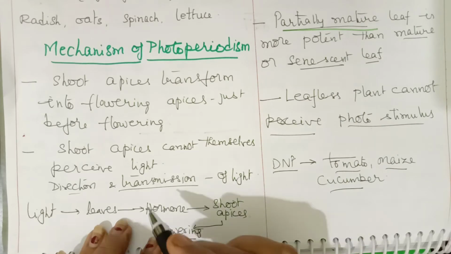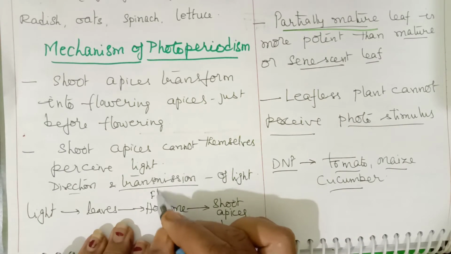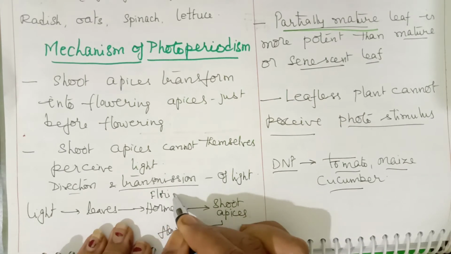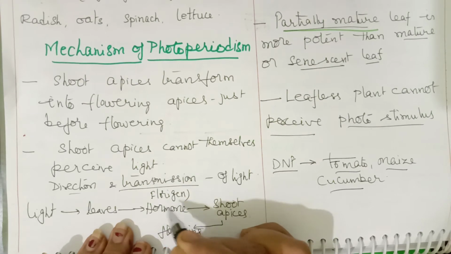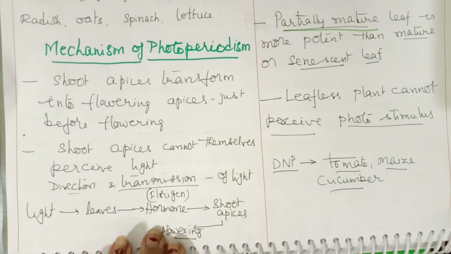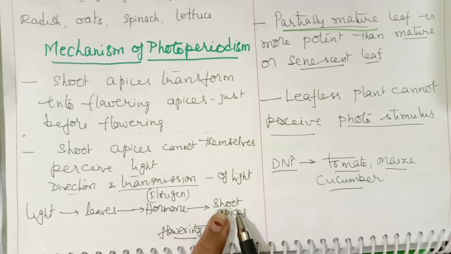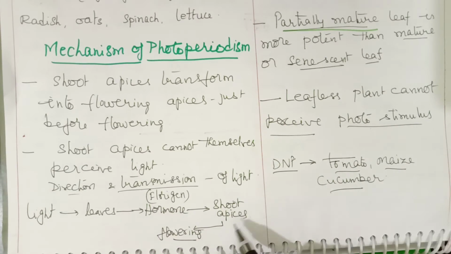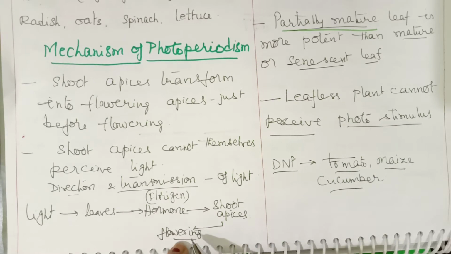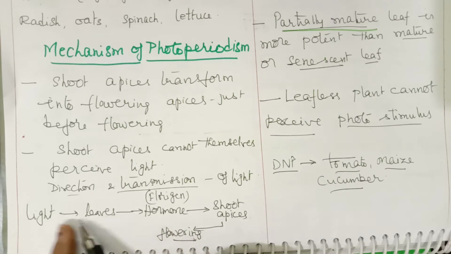This hypothetical hormone is named florigen. And this hormone is transferred from leaves to the shoot apex. Then the shoot apex is converted into a flowering region or flowering apices. This is how it is.